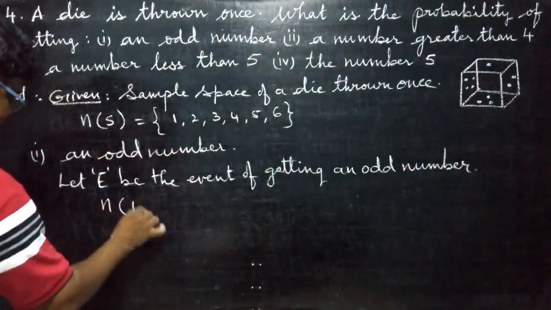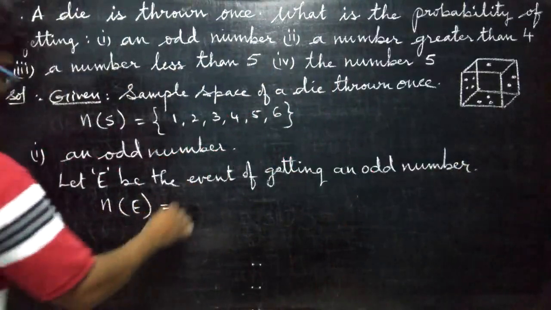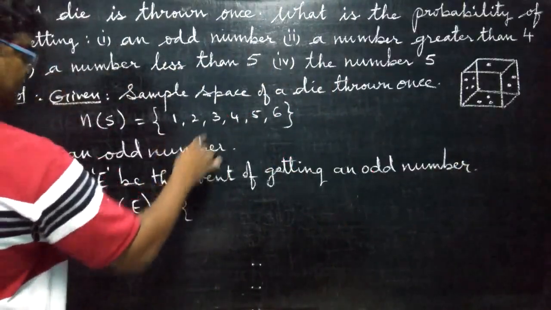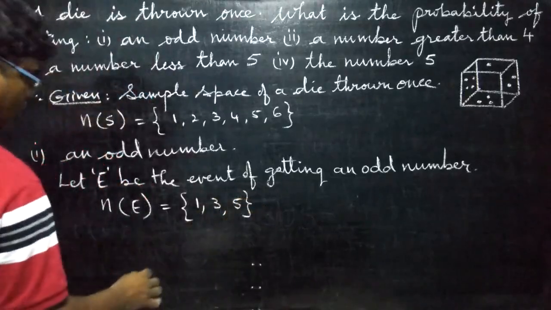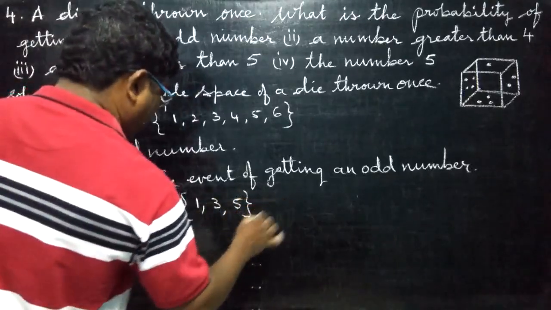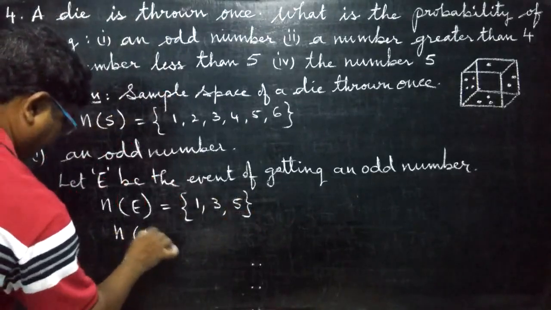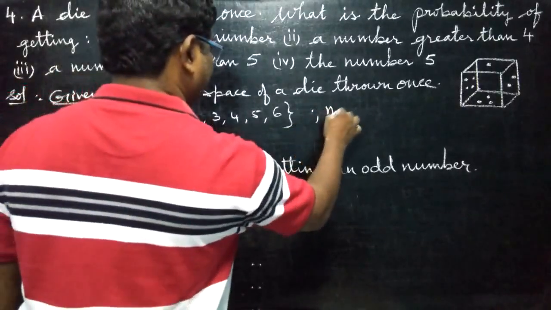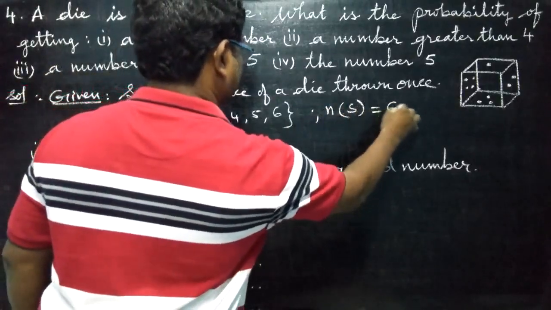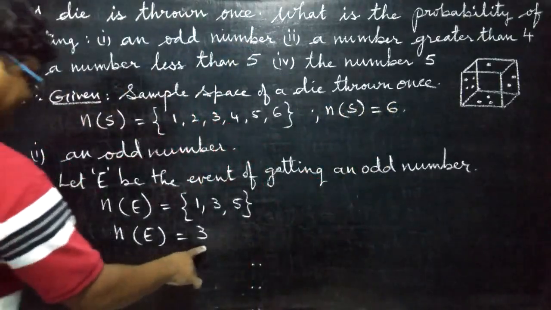N of E is equal to odd numbers. Pick out odd numbers: 1, 3, 5 are the odd numbers. So how much did you get now? N of E is equal to 3. Here N of S, how much did we get? 6. Here N of E, 3 we got.